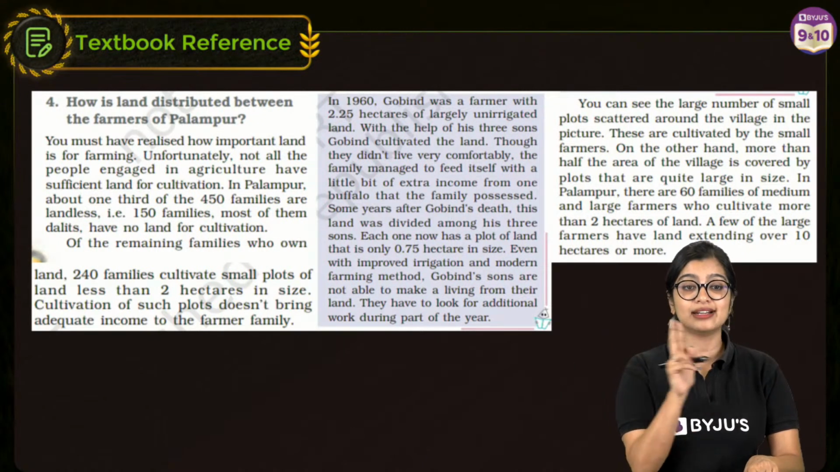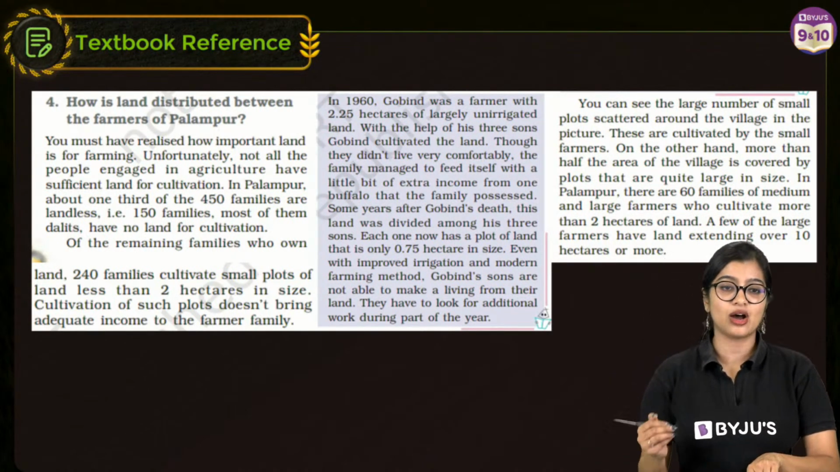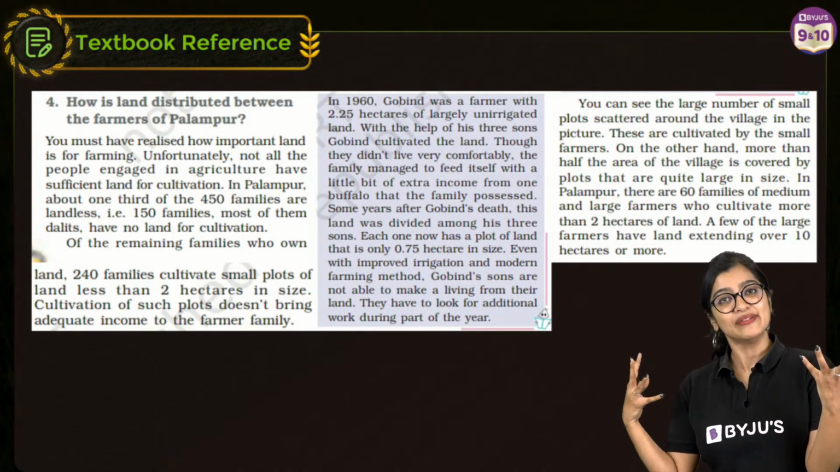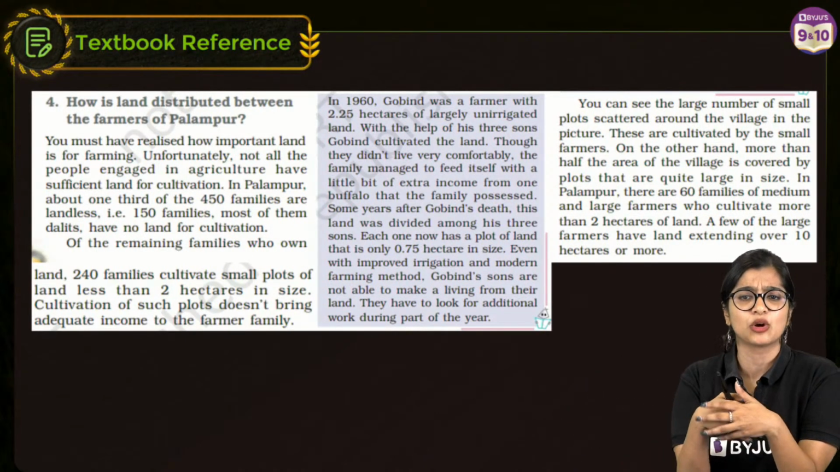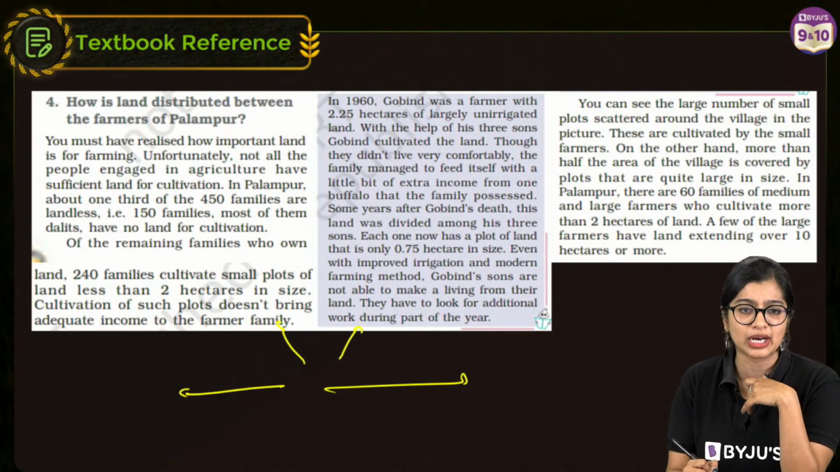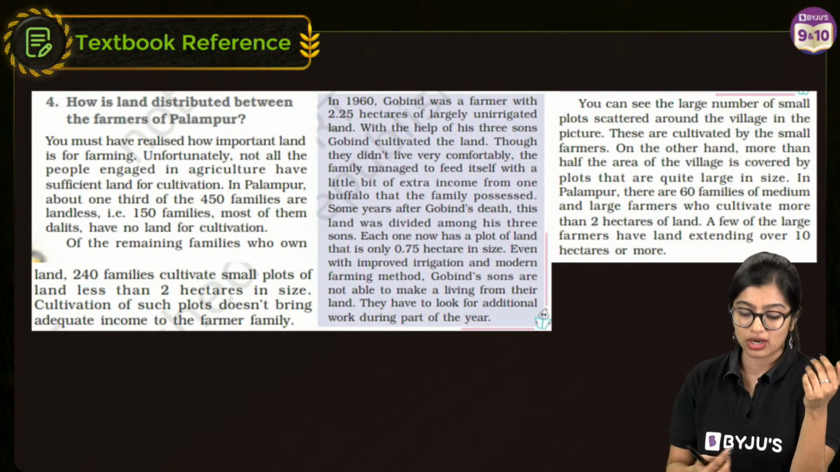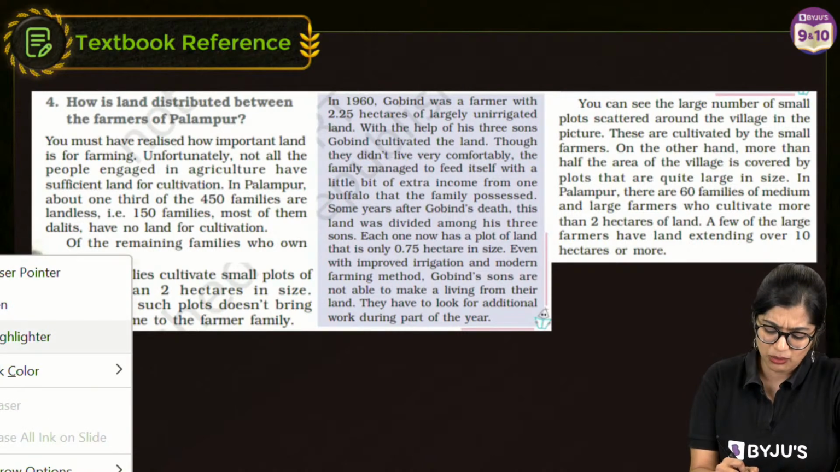We're talking about land distribution in Palampur, right? So when you talk about land distribution, ideally we think that it's all very equal, right? Land is distributed equally amongst all farmers. Absolutely not, right?